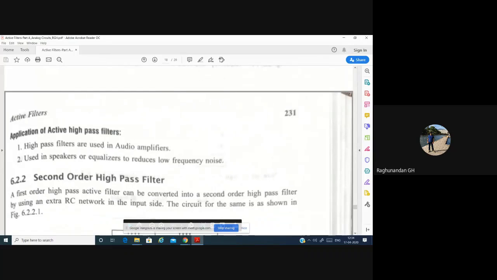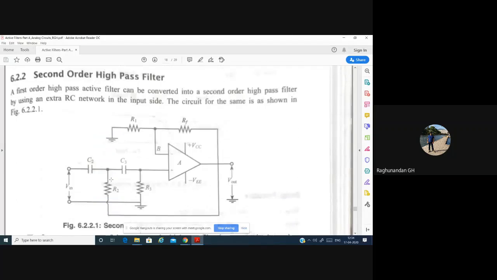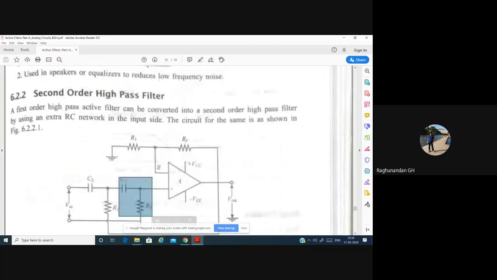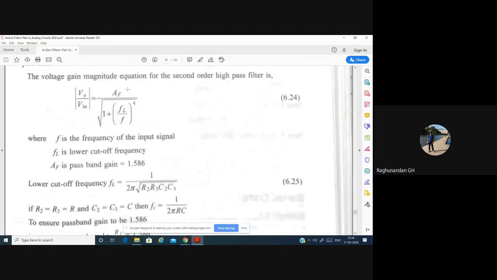High pass filters are used in audio amplifiers, speakers or equalizers to reduce low frequency noise. Now second order. In second order, we have this RC and again one more RC, so you have two RC networks. Again, it is also a Butterworth filter, which gives a flat response, and you can see the power of 4 since it is second order.